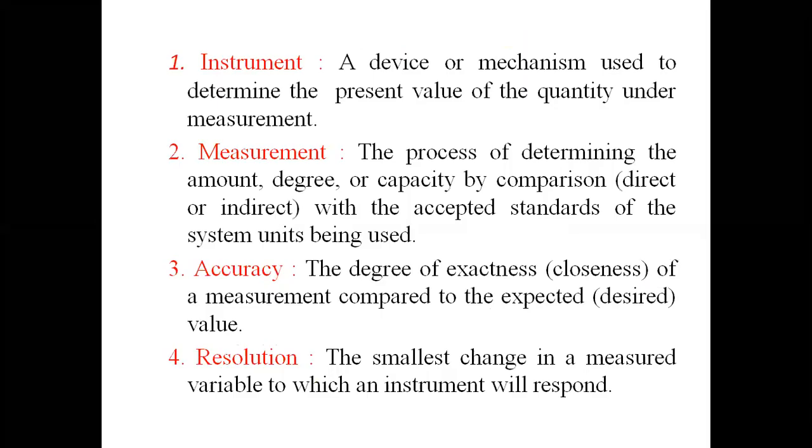An instrument is a device or mechanism used to determine the present value of the quantity under measurement. Measurement is the process of measuring an amount, capacity or volume. So these are the topics.